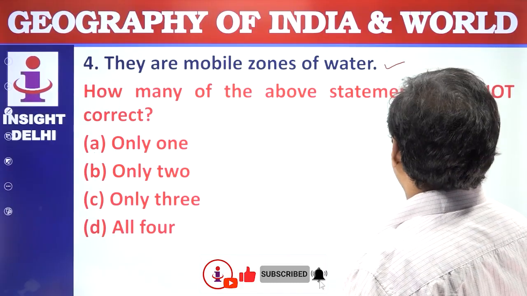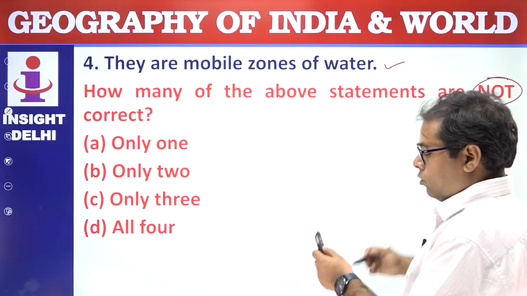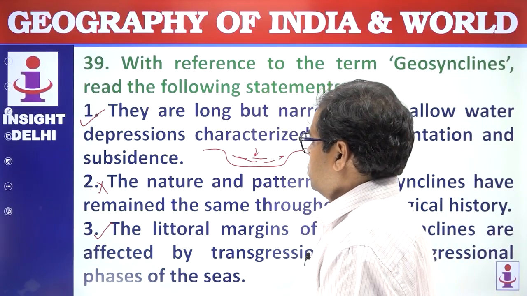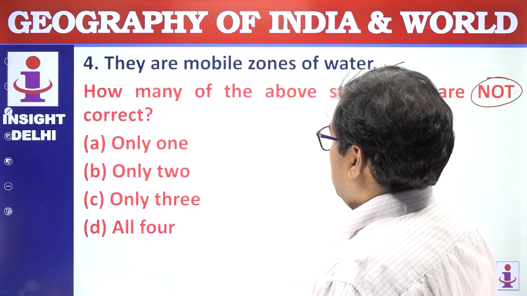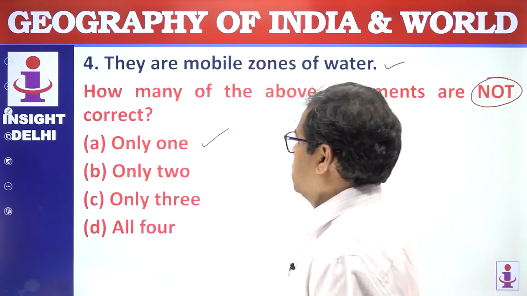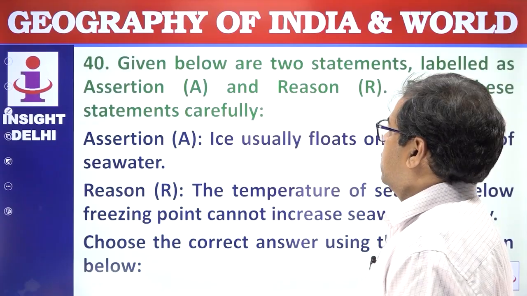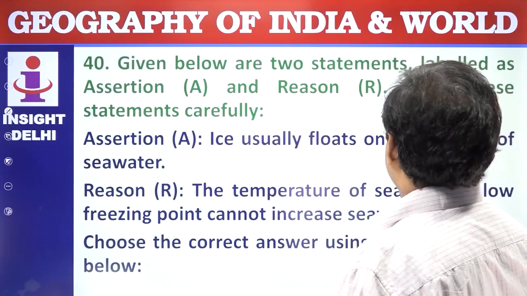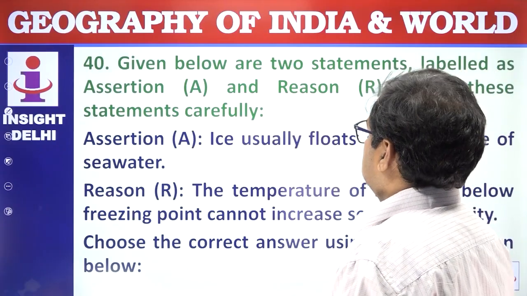How many of the above statements are not correct? We have to mind this, not correct. So 2 is not correct. Only one statement is true. Answer is A.